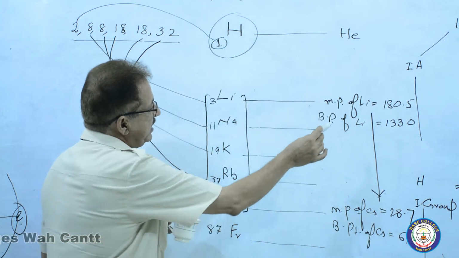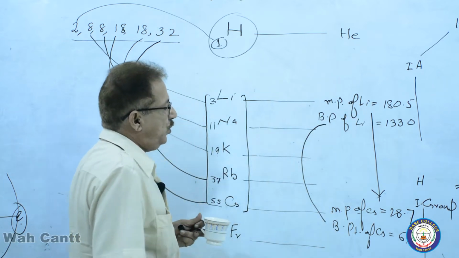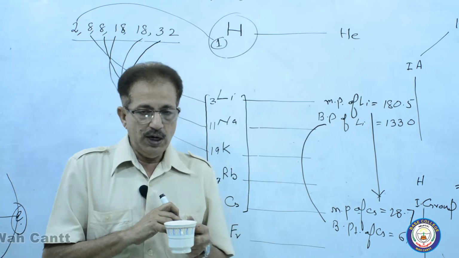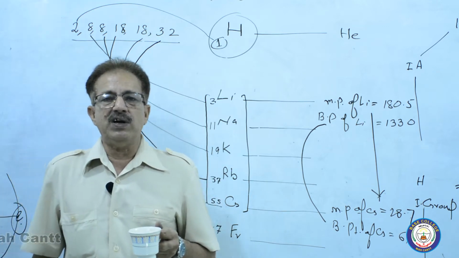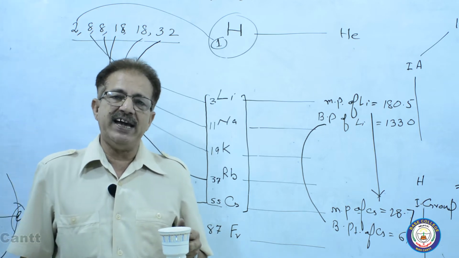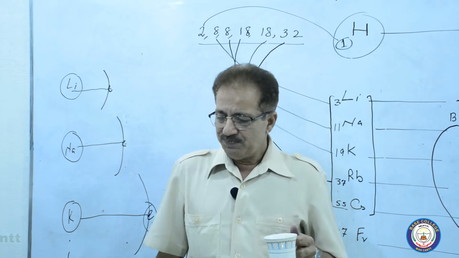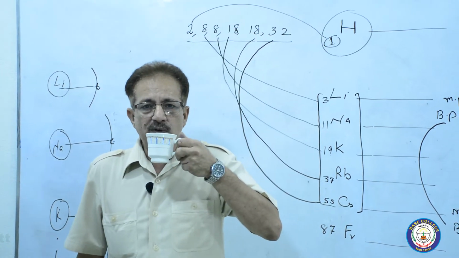So we say the melting points are decreasing, boiling points are also decreasing. It is due to the electron moving farther and farther away from the nucleus. The attraction will be very low, so it can easily be shifted from its original position.